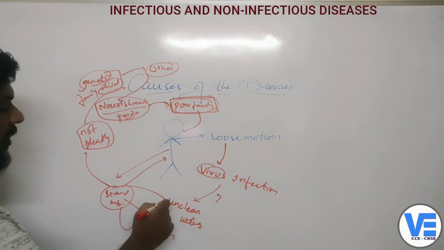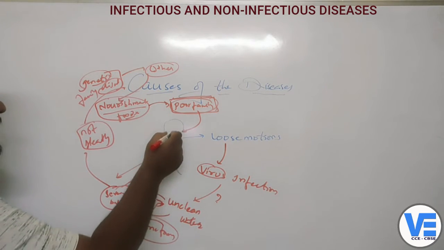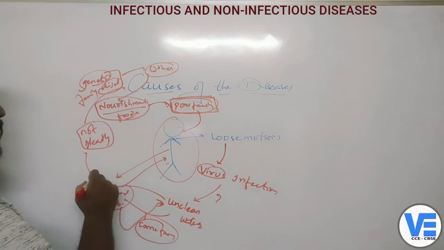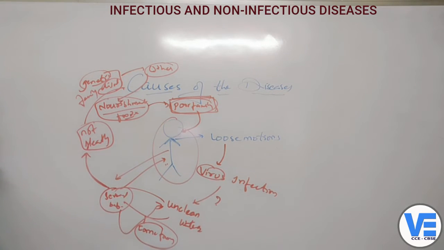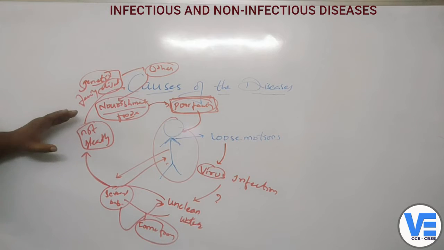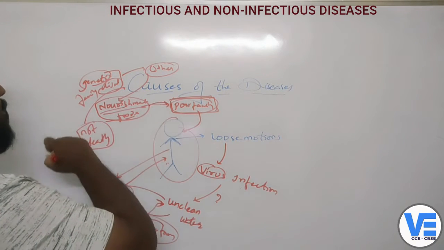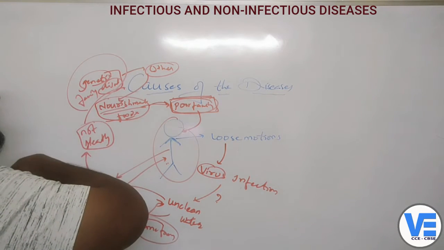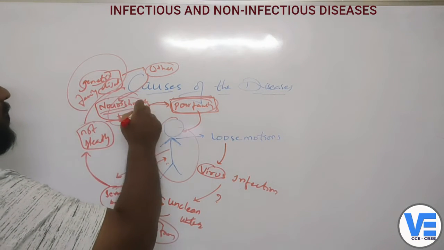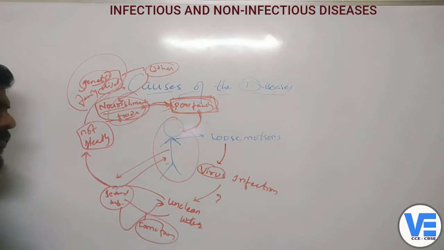Why do all the babies not get the disease, and why only this particular baby is getting loose motions? That's why we say the surroundings are not clean and healthy, the environment is not healthy. They are not getting proper nourishment. Maybe they belong to a very poor family, and their sanitation and food are absolutely not up to the mark.